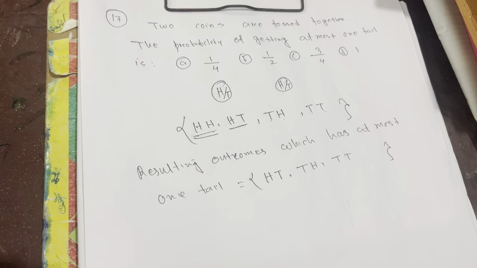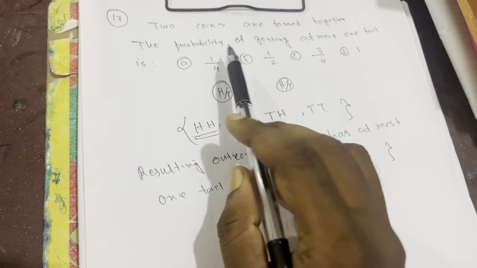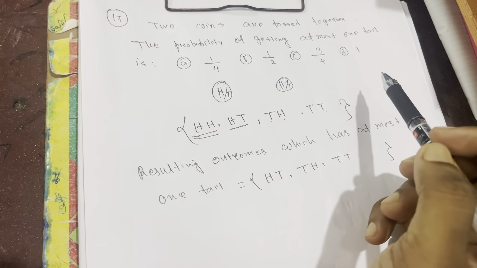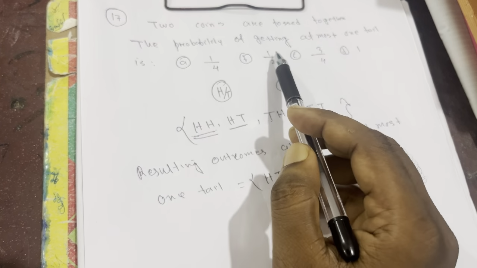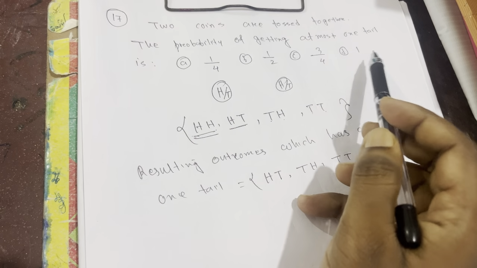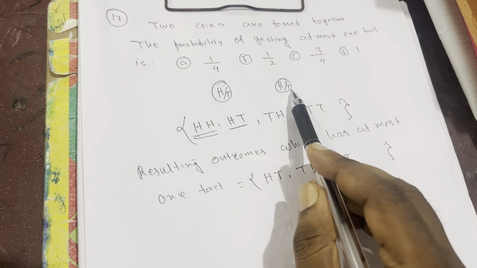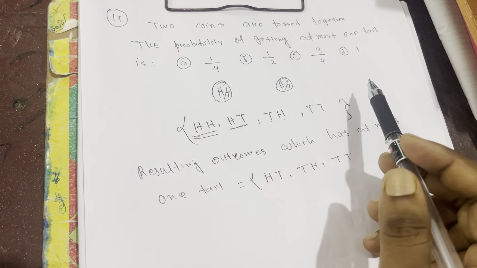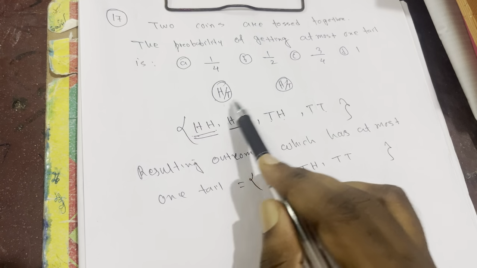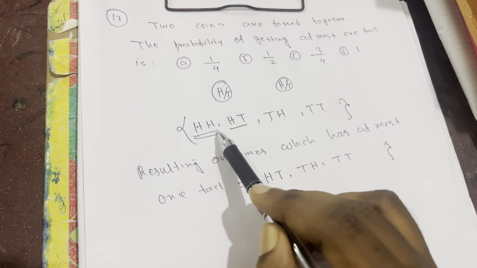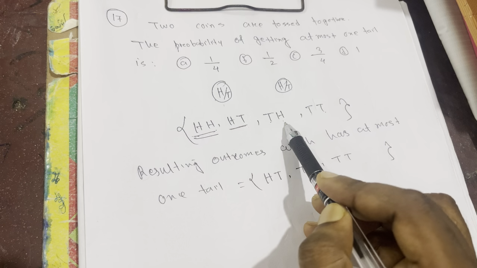Okay, so question number 17. Two coins are tossed together. The probability of getting at most one tail. Options: 1 by 4, 1 by 2, 3 by 4, 1. So this is the first coin. This is coin number 2. Both have two possibilities, head and tail. If you throw them together, you will get 4 possibilities: head-head, head-tail, tail-head, tail-tail.